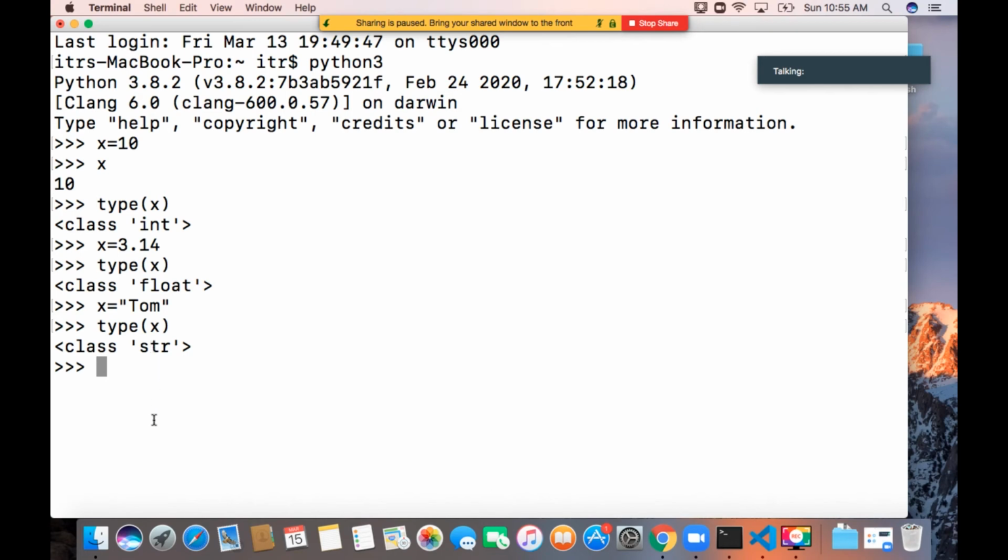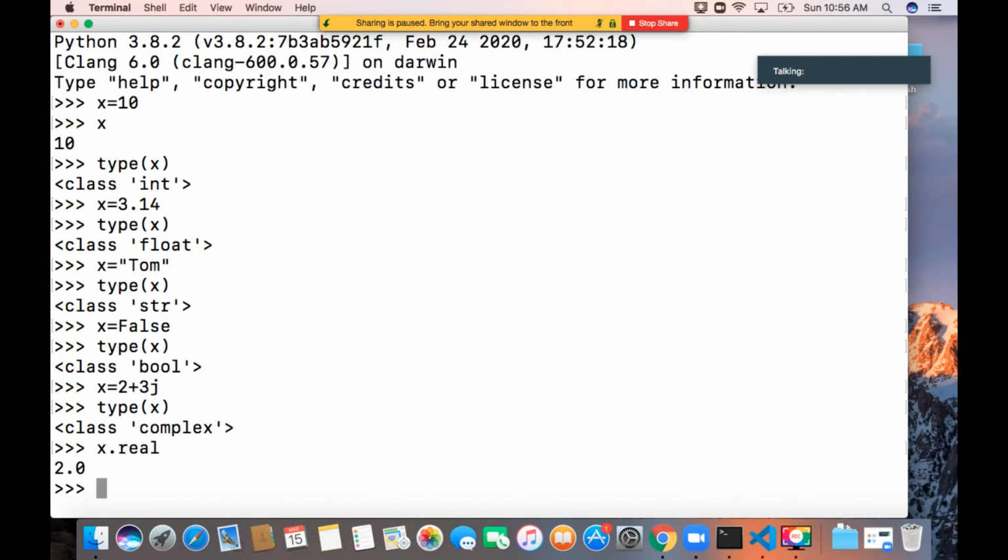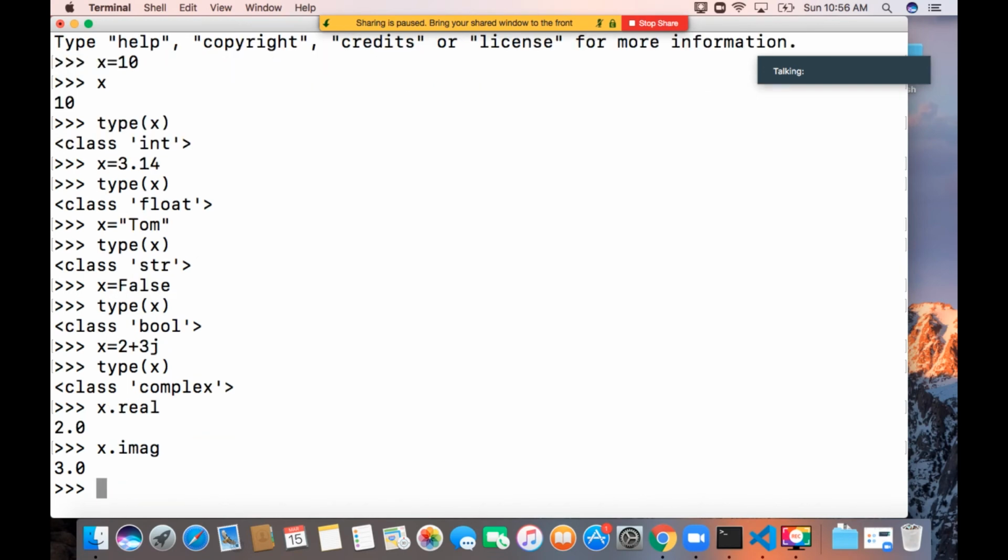Now x equal to False. The type of x is bool. Now x equal to 2 plus 3j. The type of x is complex. x.real gives us the real number, and x.imag gives us the imaginary portion of the complex number.